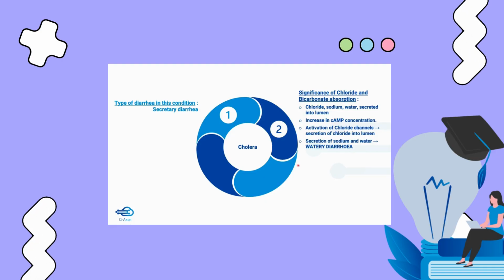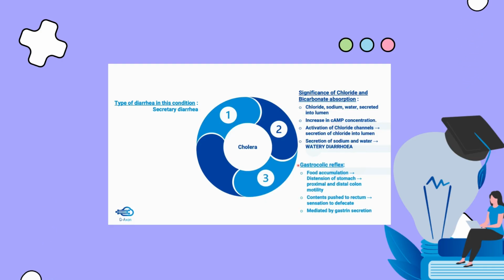Now, there is a reflex known as gastrocolic reflex, and in this reflex what happens, basically food accumulation in the stomach causes distension of stomach, and this leads to increased proximal and distal colon motility. Now, this increase in motility will cause the contents of the large intestine to move to rectum and there will be a sensation of defecation. So, this is basically mediated by gastrin secretion.